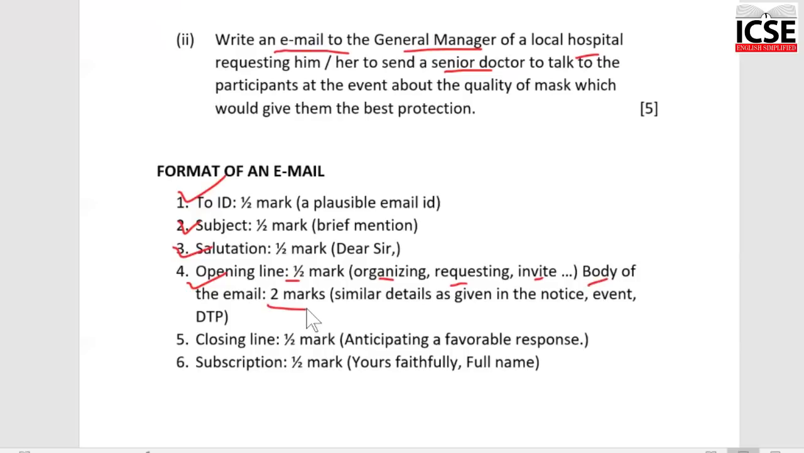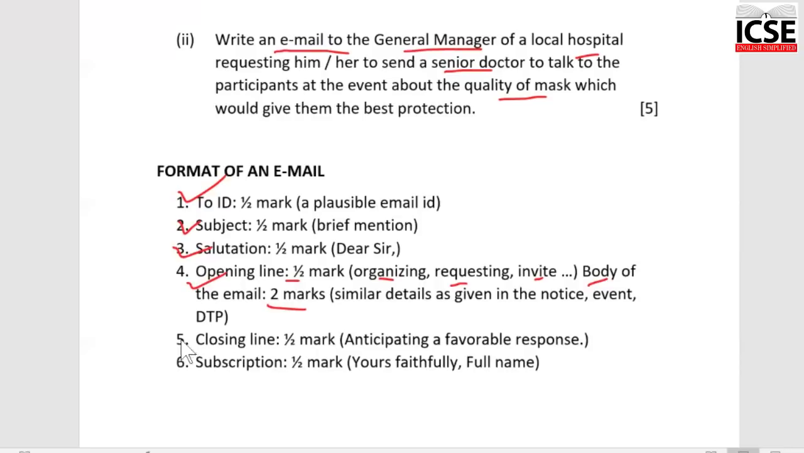Then comes the second paragraph, the body of your email. This carries 2 marks. Make sure it includes all the details that you have given in the notice. So which date, what time, which place, the students of which class, and then you can add over there what is asked in the question. So here it says, invite the doctor to talk to the students about the quality of mask. So you can mention that we would like you to address the students on the quality of mask so that their health is safeguarded during these turbulent times. Something like that you can add.